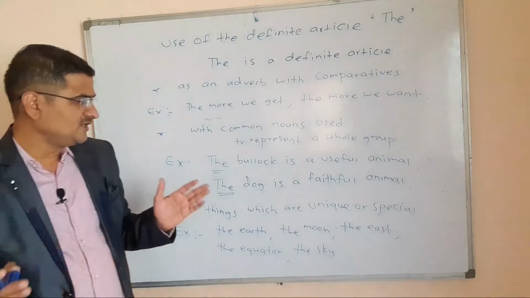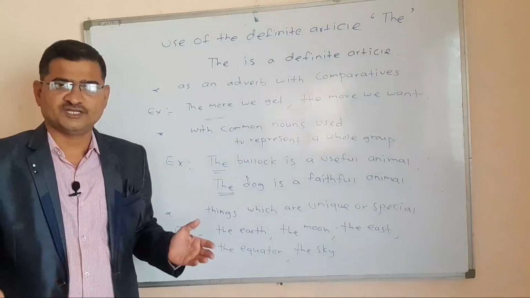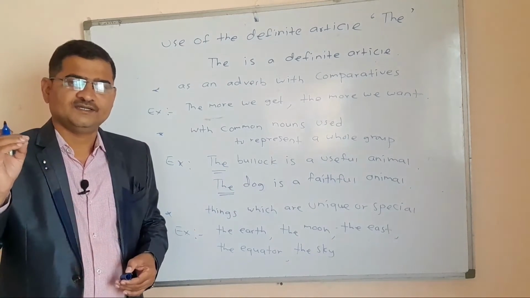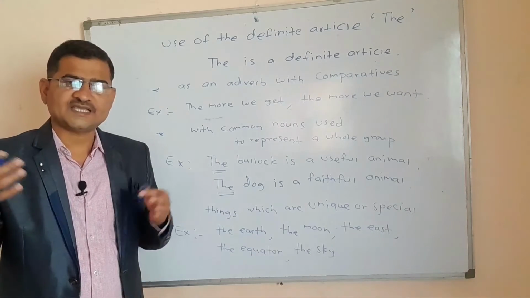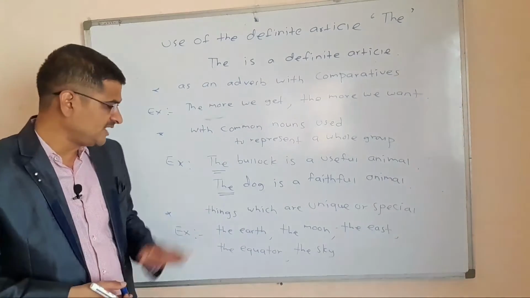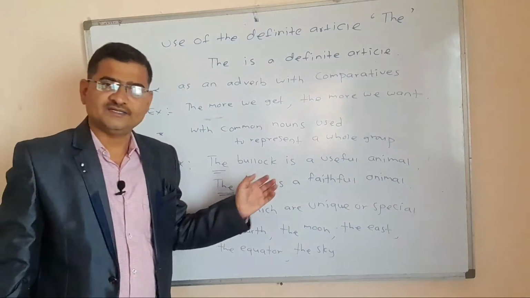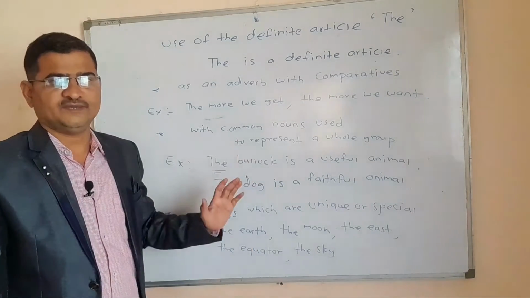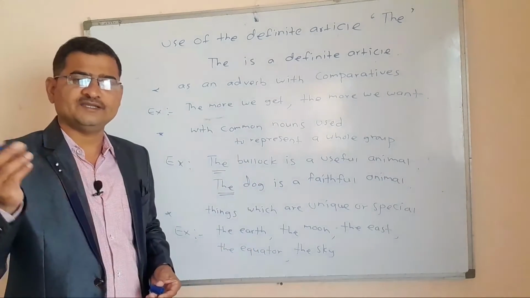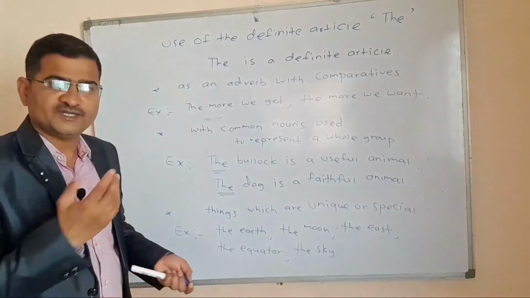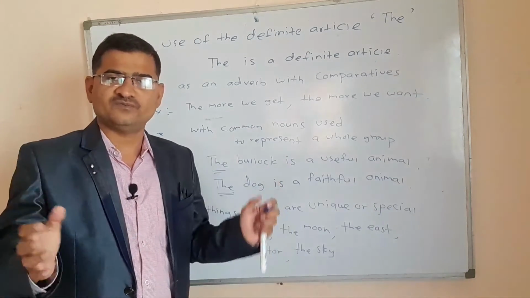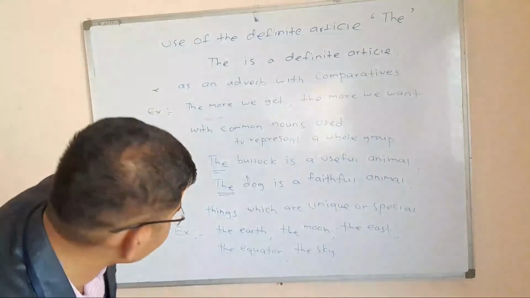All these things are very unique, or very special, or we can say that there is not anything which is as unique as them. That's why we have to use the definite article the before them. Now let us study a few other examples of the definite article the.